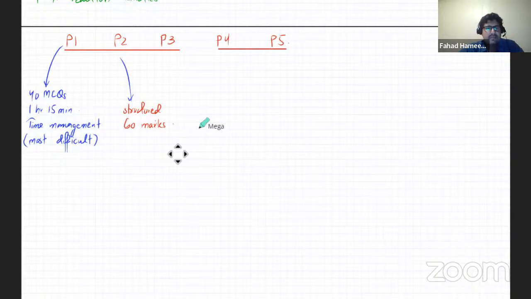If you do a lot of past paper questions, you'll be able to figure out what the patterns are on a particular topic, whether it's atomic structure or moles. You'll figure out that there are certain patterns that are being followed. So 60 marks, not difficult, and that's about it. And then we'll talk about P3.